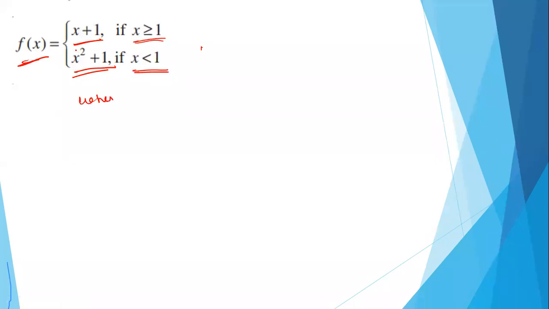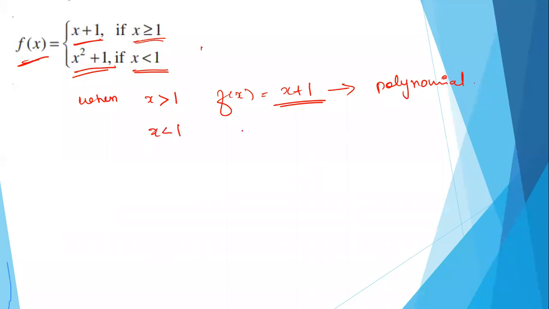It's the same as previous. See, when x is greater than 1, what is our function? f of x is x plus 1, and this is a polynomial, correct? Even when x is less than 1, again we have a polynomial, x square plus 1. This is also a polynomial, particularly a binomial. We have already proved in the previous class that a polynomial function is continuous.